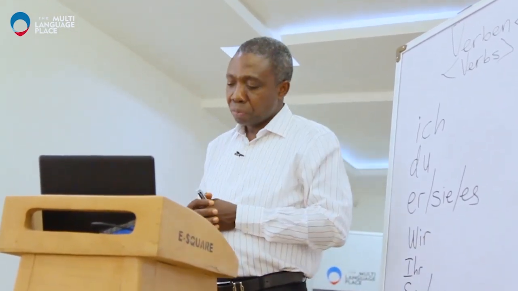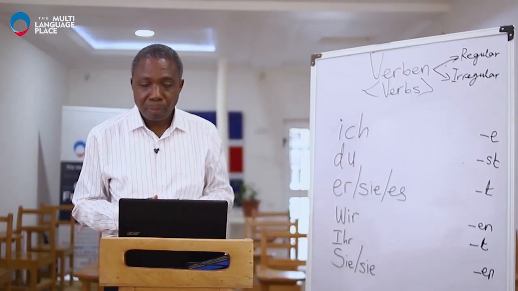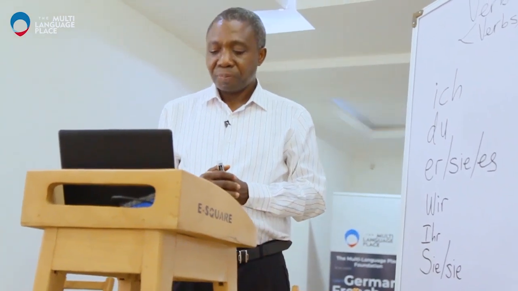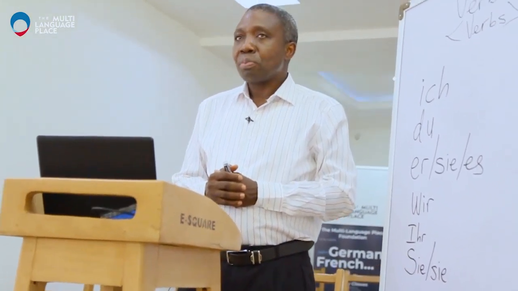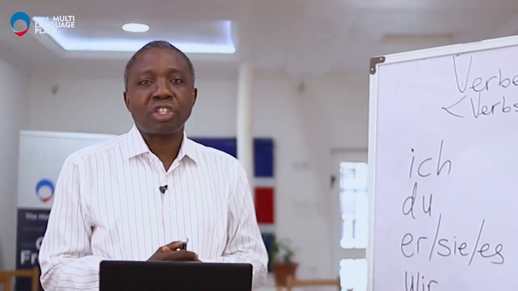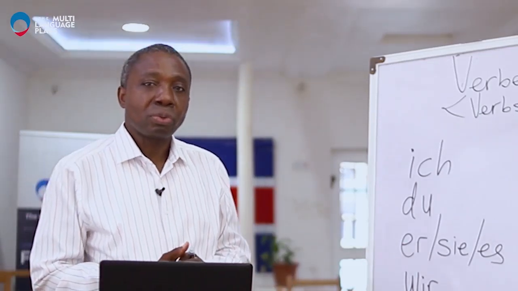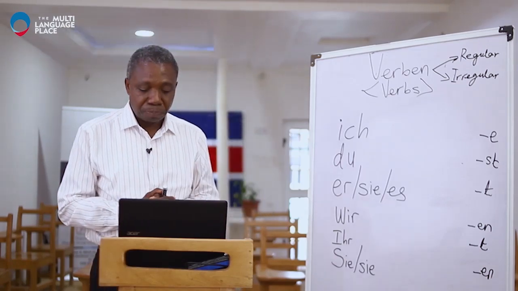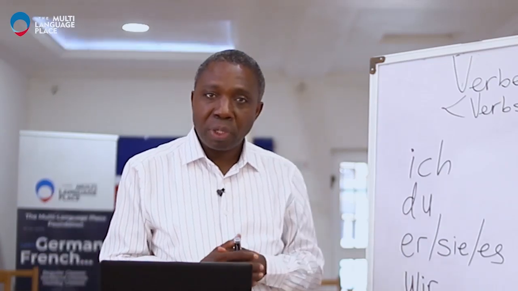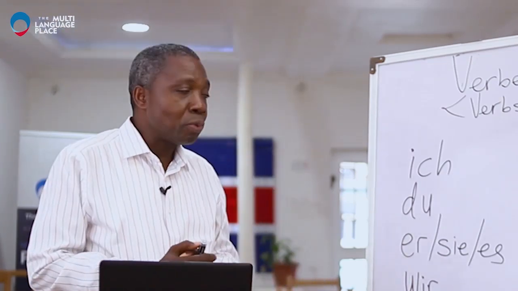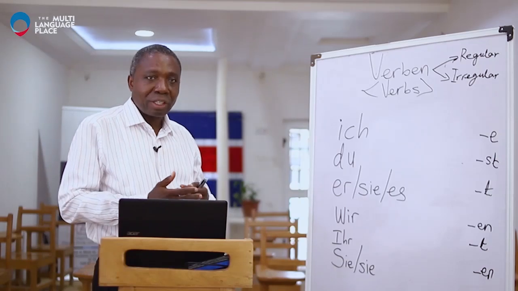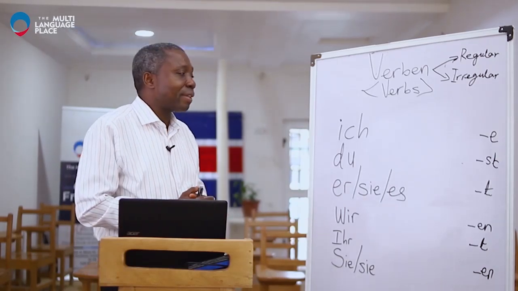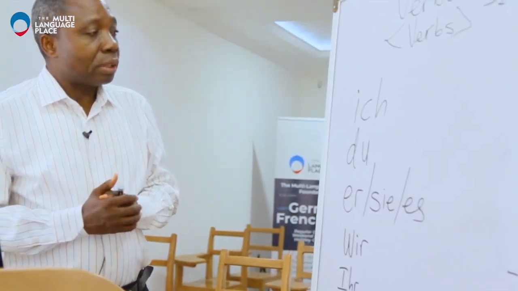In our last lesson, we talked about nouns. We are coming now to German verbs. And before we can move forward to the conjugation, we have to talk about the personal pronouns. Interestingly, they are also in English. I want to show you the personal pronouns. We pronounce them, and then we move on to examples of verbs, and then we conjugate. Don't forget the word: we conjugate the verbs. I go to the personal pronouns.